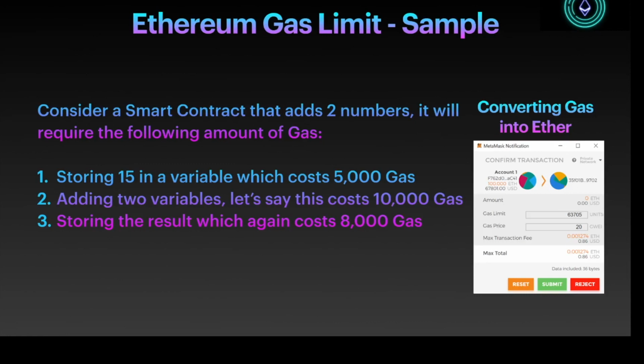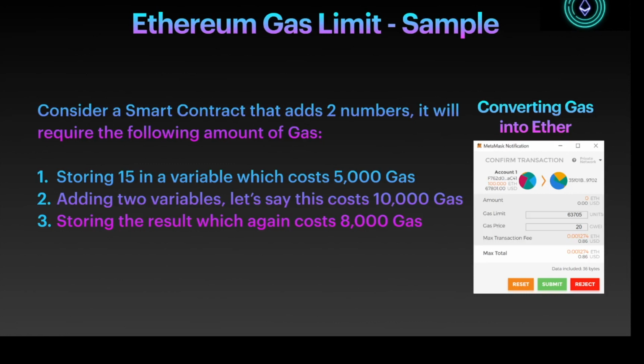When you run this MetaMask plugin using some test network, you have to specify the gas limit and the gas price. As you can see here on the right side, we have calculated this gas limit at about 60,000 units. This is just an example, and this is the gas price. Gas price is measured in Wei. Wei is the subdivision of an ether. An ether has several subunits and can be broken down into different units.